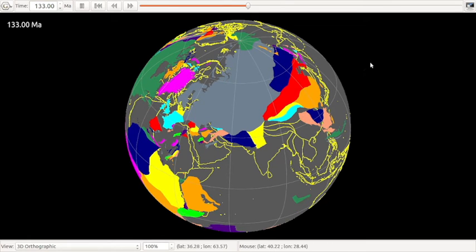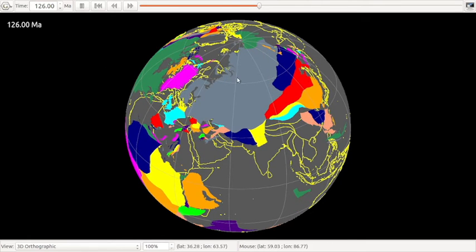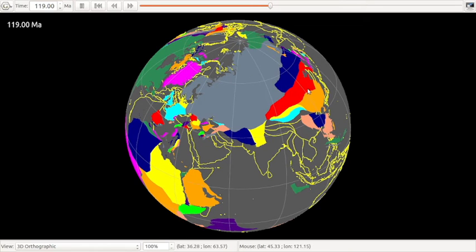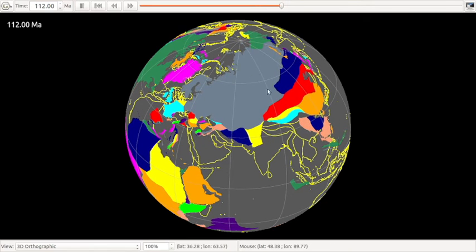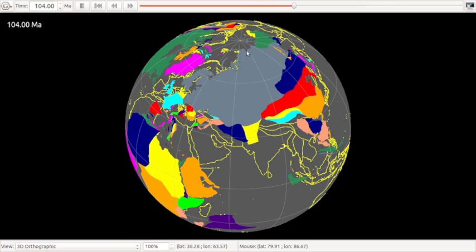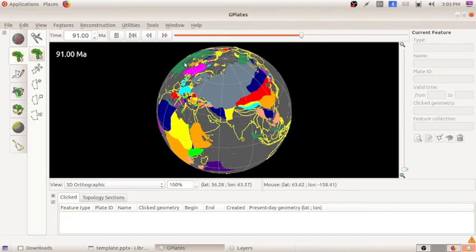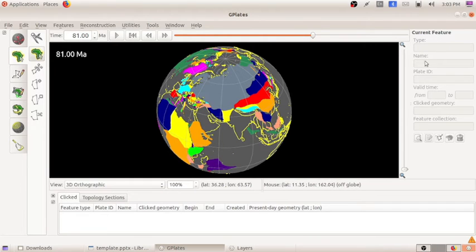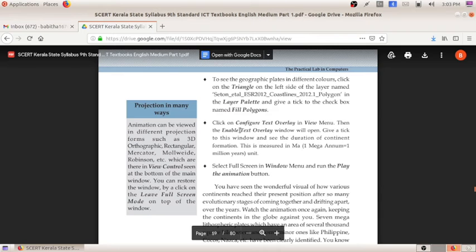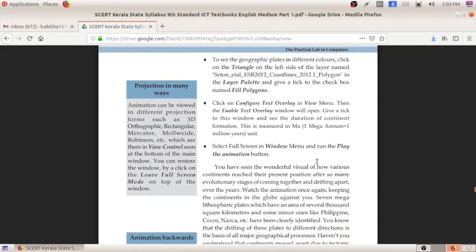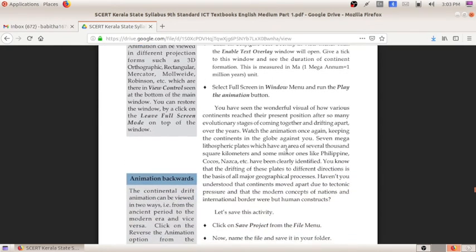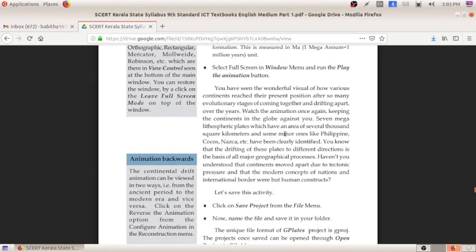So now you can see it is forming. So to come back to the normal window, we can click on escape on the keyboard and we can stop the animation. Okay, so this is the step that you can see here. Select full screen in the window menu and run the play animation button. We played the animation button and we saw that.